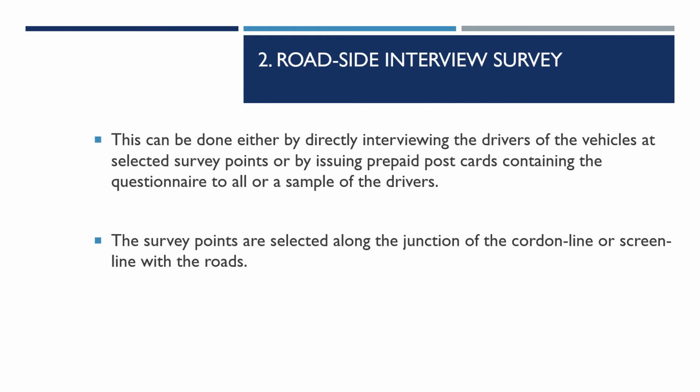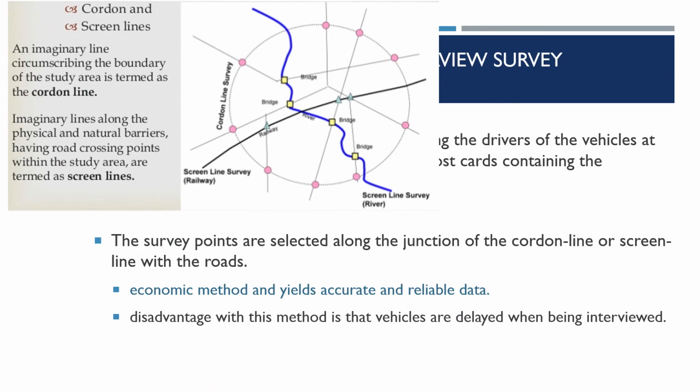Now you can even think about preparing a questionnaire and giving it to the drivers and collecting it later. We can ask about their trip information, like what kind of trips they are making, origin, destination, and the travel time, or the time of leaving the origin and the expected time of reaching the destination. All those details on trip information can be collected. How do we select these survey points? Generally, survey points are selected along the junction of the cordon line or screen lines with the routes. So let's discuss that.